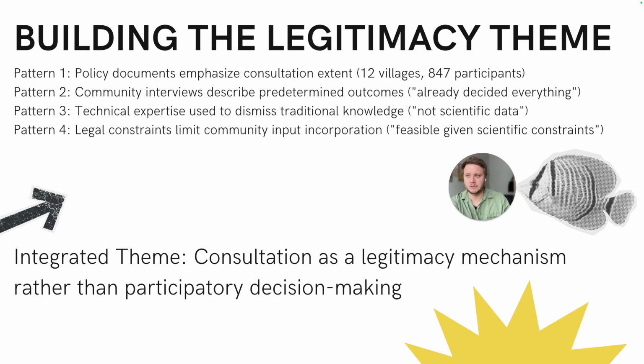So now we've moved into many different dimensions of justice right here. We are talking about procedural, structural, recognitional, distributional, right? This is all tying into this broader integrated theme that is really an interesting finding and a contribution from our study, right? That would have been missed if we just said, yeah, well, there's a lot of meetings. Procedural justice looks okay, right? Critical scholarship, it's important. So again, it serves legitimacy needs for government agencies in this example, but it's not a genuinely democratic conservation decision making forum.